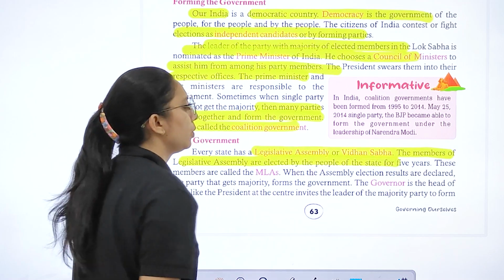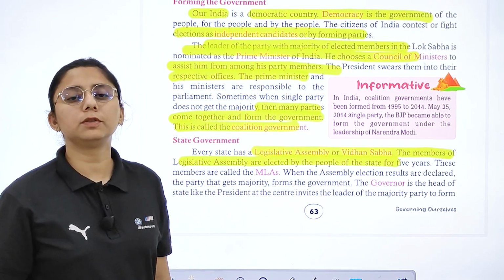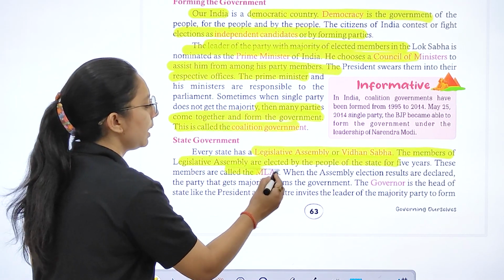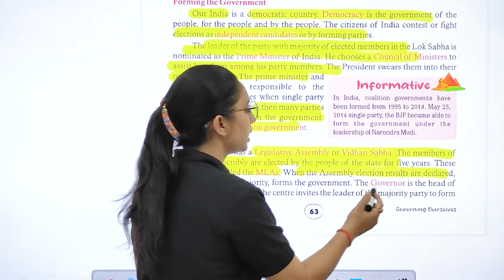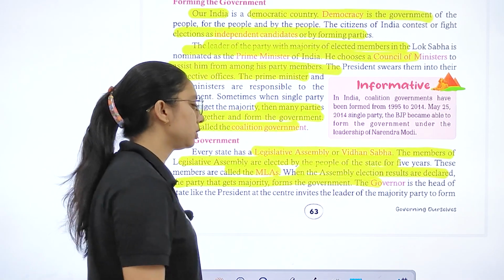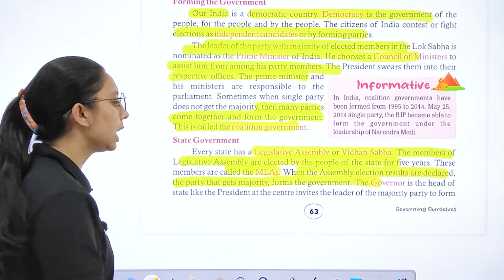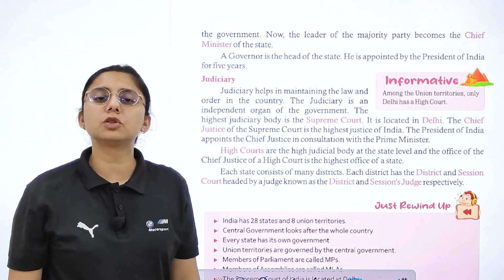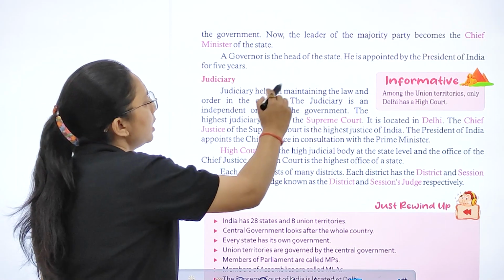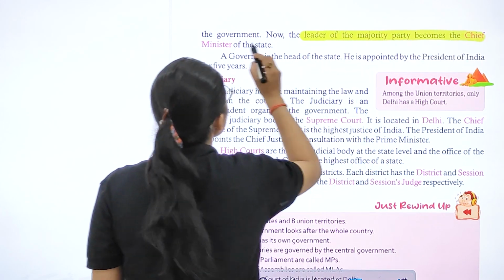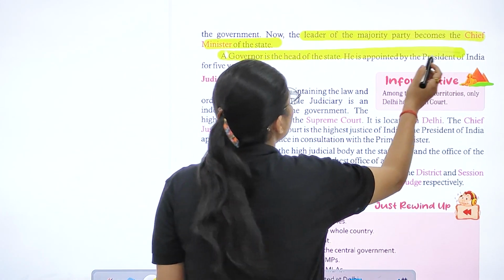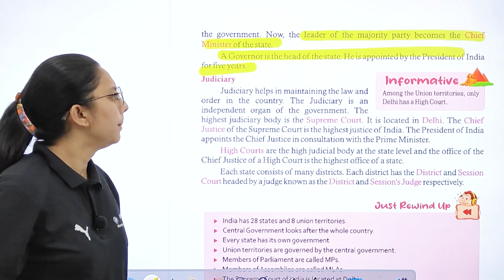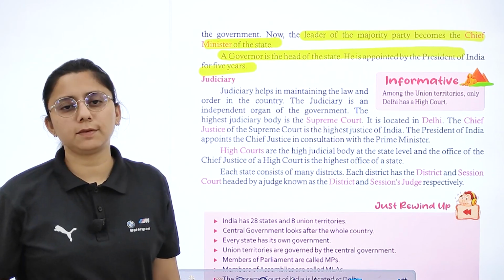State government: every state has a legislative assembly, the Vidhan Sabha. Members are elected by the people for 5 years, and we call them MLAs. When the assembly election results are declared, the party that gets majority forms the government. And what is a governor? The head of the state. Right? And every state has its own government. Right? Now the leader of the majority party becomes the chief minister of the state. A governor is the head of the state. He is appointed by the President of India for 5 years.